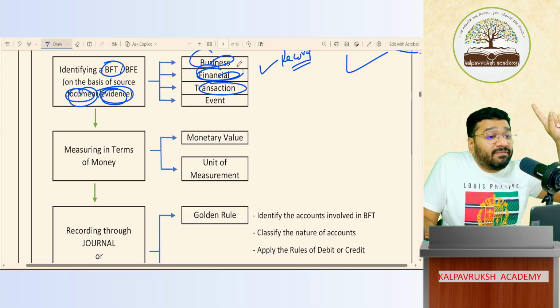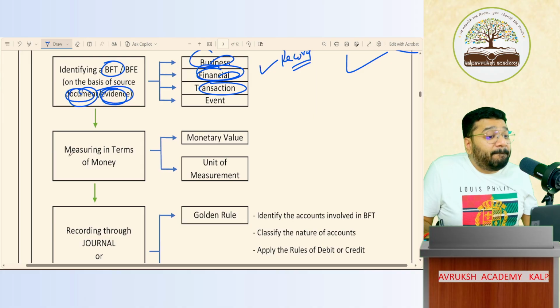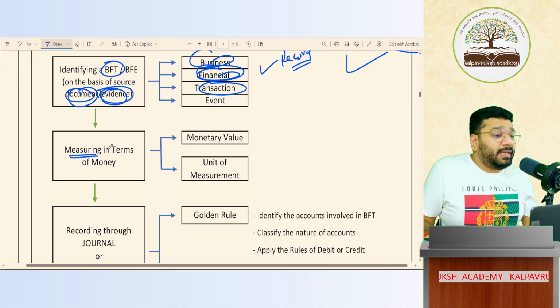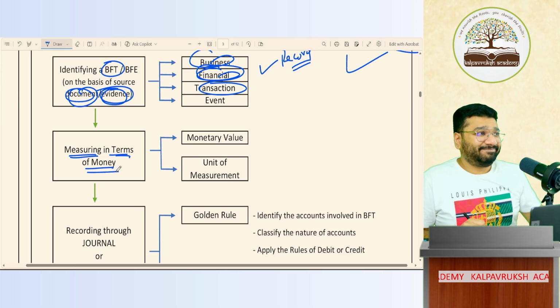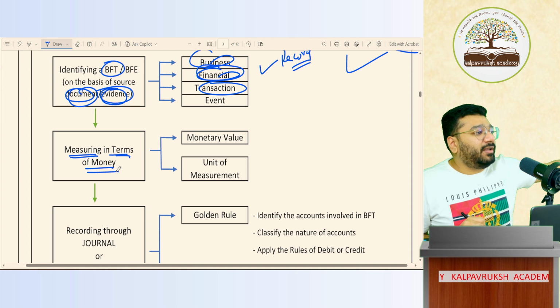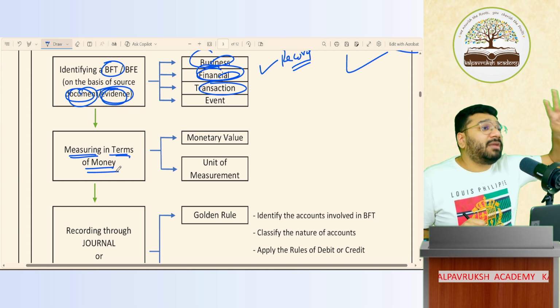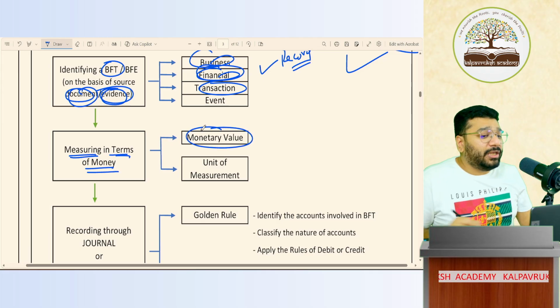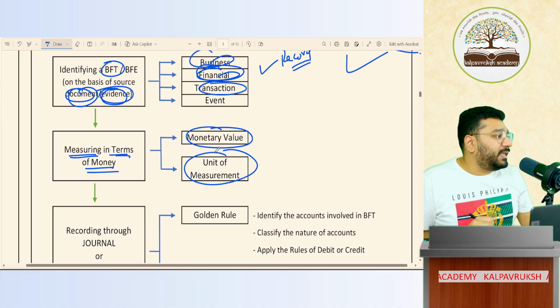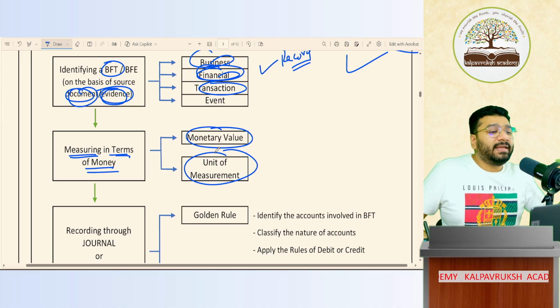Whatever is the financial value that you identified, measure it properly, measure in terms of money. Now here it means two things. Measurement has to be done here. Measurement here means two things. One, that financial value should have a monetary value and the unit of measurement should be same. Now listen to me very carefully. What does this mean?